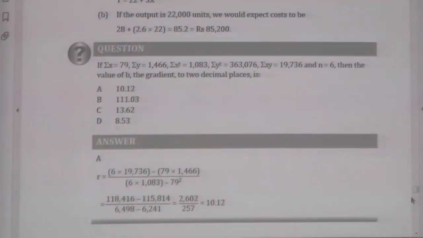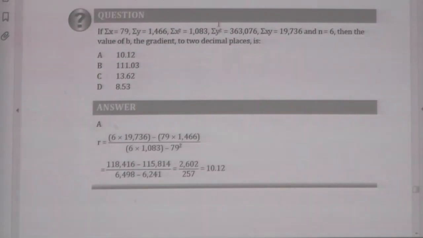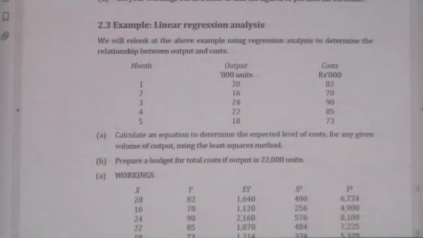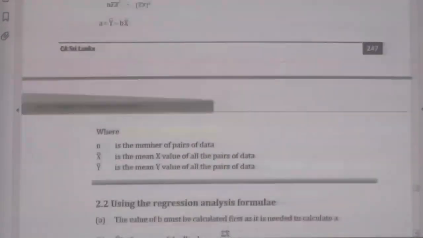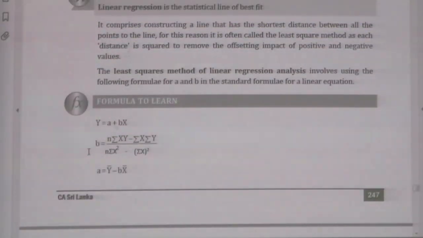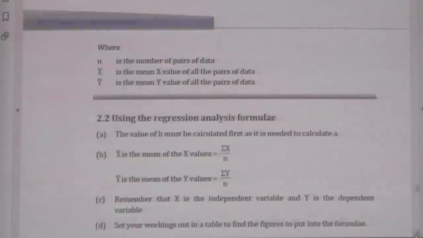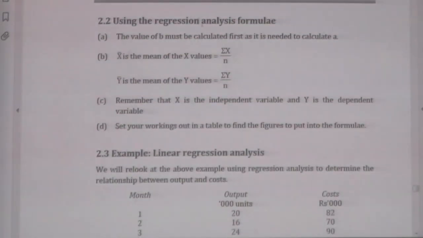See, the same type of question you have in your study text also. The figures are given, then you have to put them into the formula. Let us take the population formula for A and B. Right, this is the B formula. As I told you, n sigma xy minus sigma x bar, sigma y bar, over n sigma x squared minus sigma x bar squared, right? This is the formula as we discussed. X bar is sigma x divided by n, y bar is sigma y divided by n.